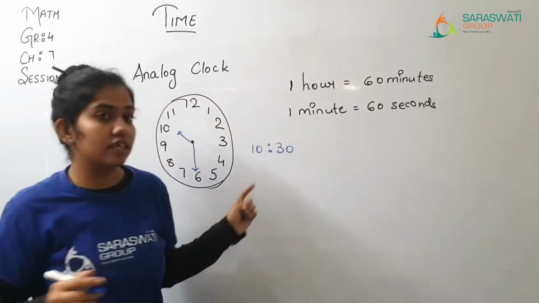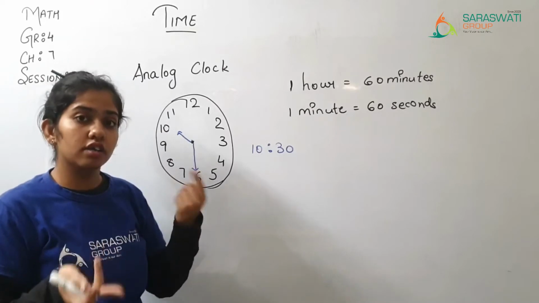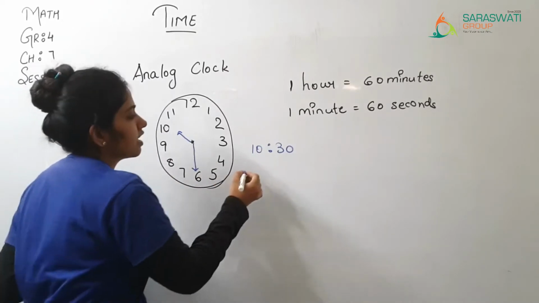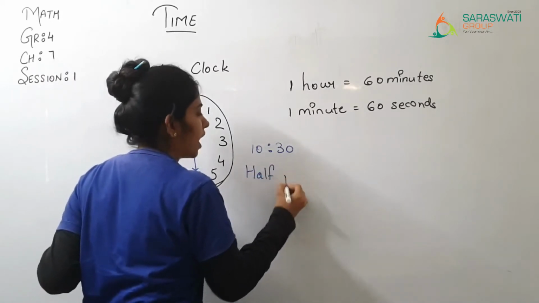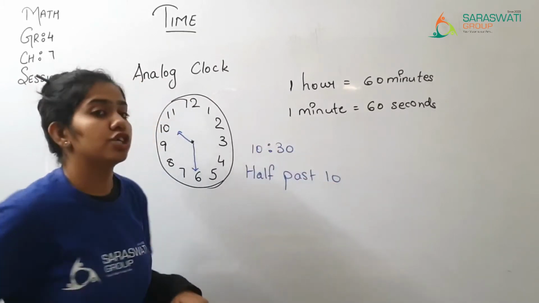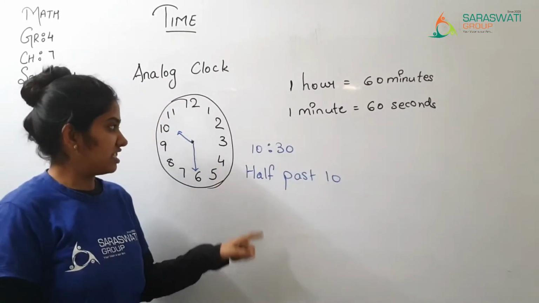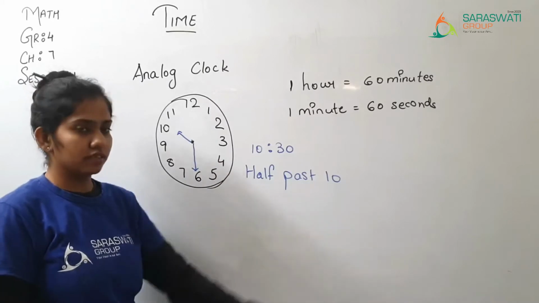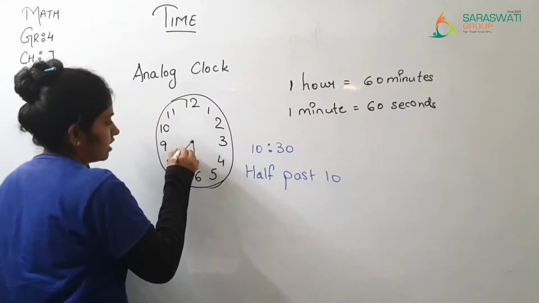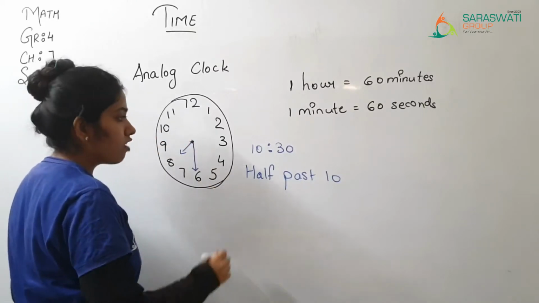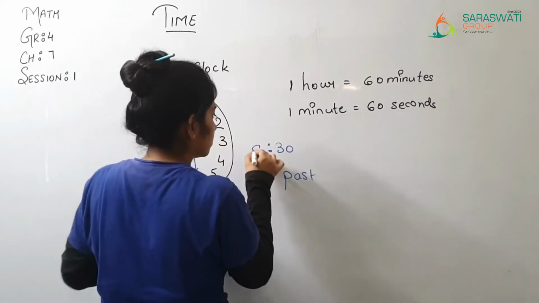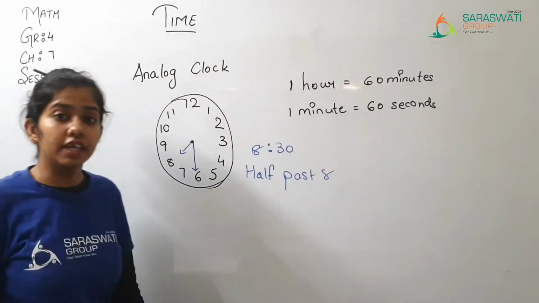So it is 10:30, or in words if we want to speak, how will we speak? We will speak as half past 10. जब हम 30 minutes का time duration show करना है, then we will say half past 10. Now, if the small hand is on 8, then half past 8.